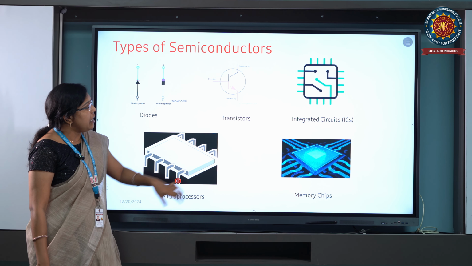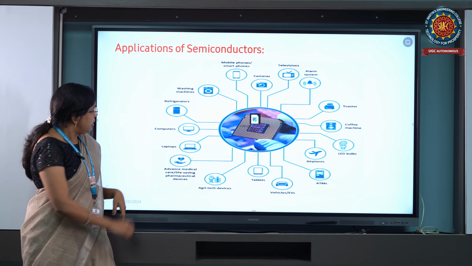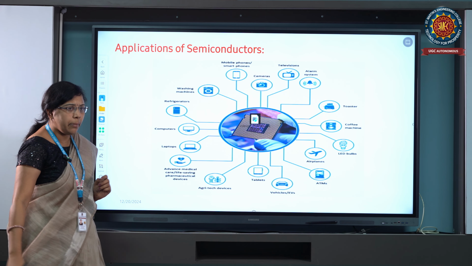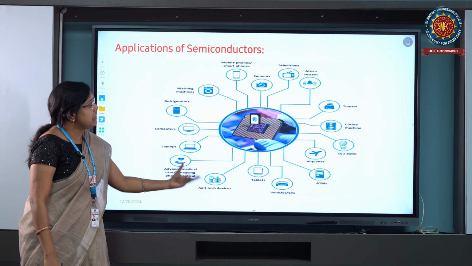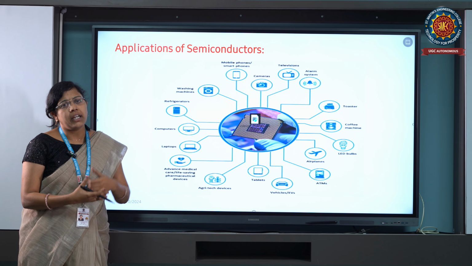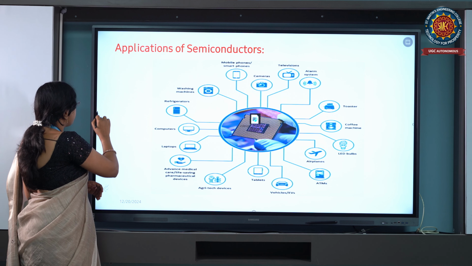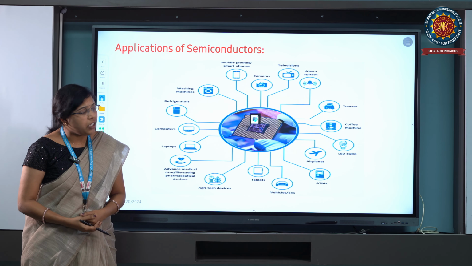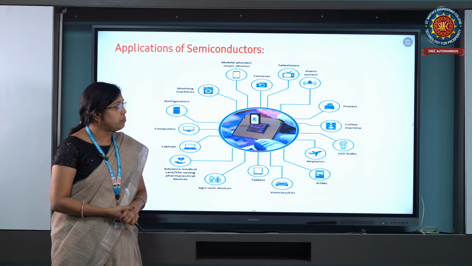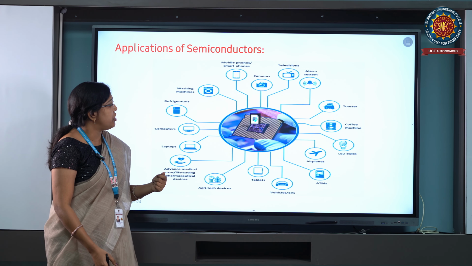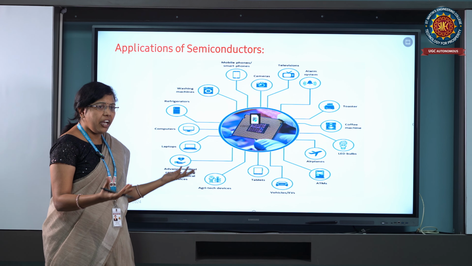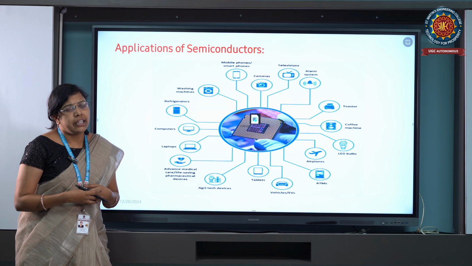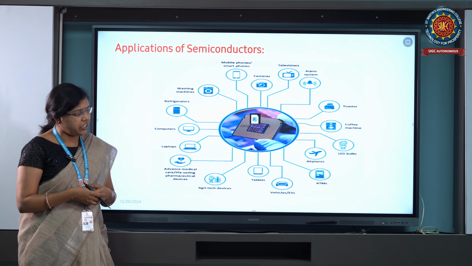And finally, the best examples for the semiconductor materials and their applications. These are all applications for the semiconductor materials. Some examples are mobile phones, televisions, alarm systems, cameras, and washing machines. Generally we are using them in electrical devices. All types of advanced technology devices are based on semiconductor devices only.